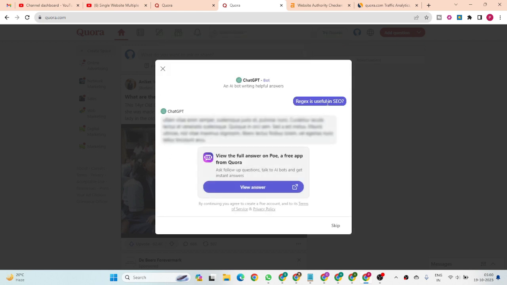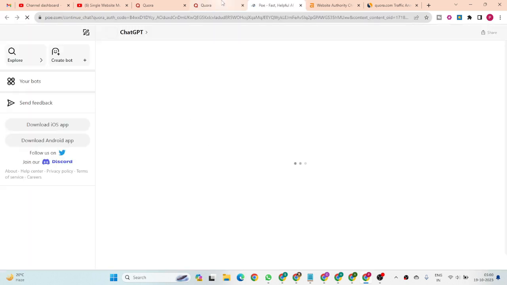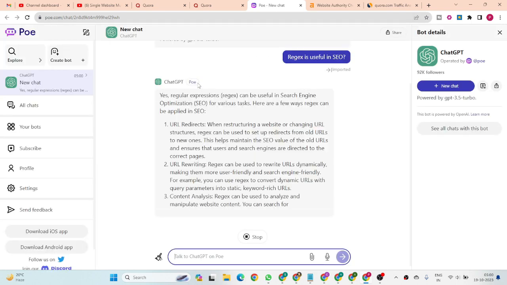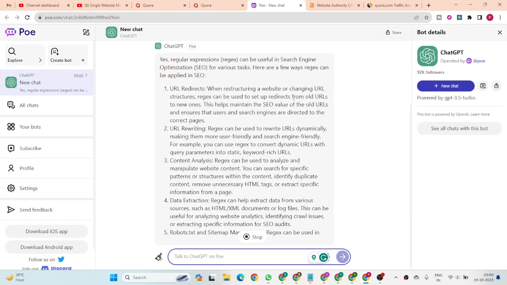Oh, regex is useful in SEO. The ChatGPT bot also answered. Oh my god, you answer. Poe.com and ChatGPT is there. Okay, we have explored the new features. You guys can see.